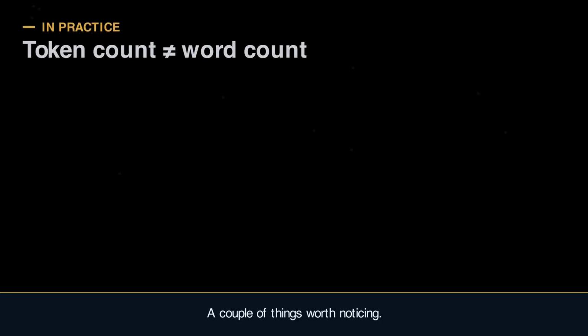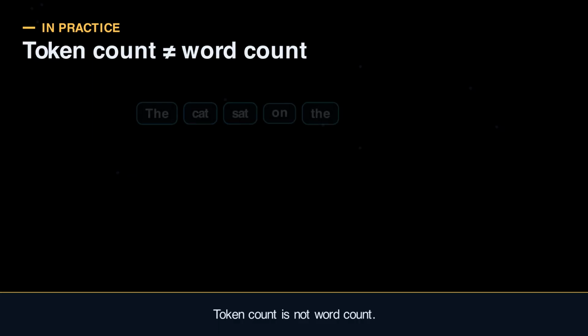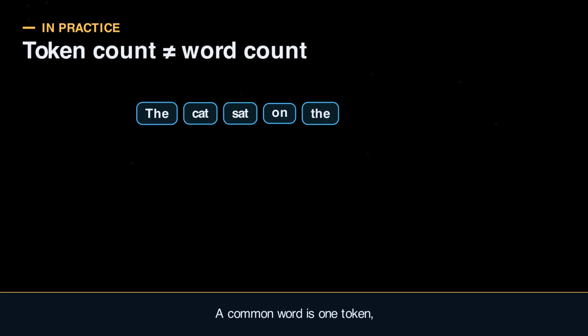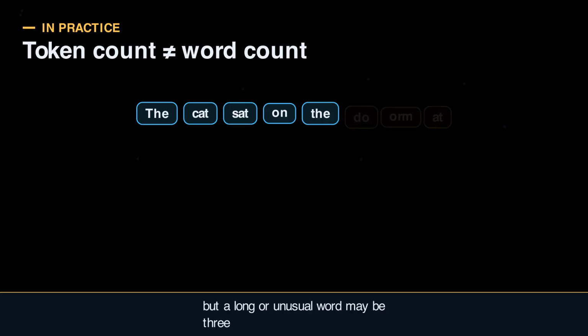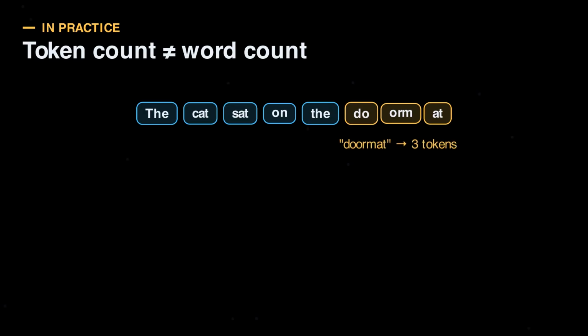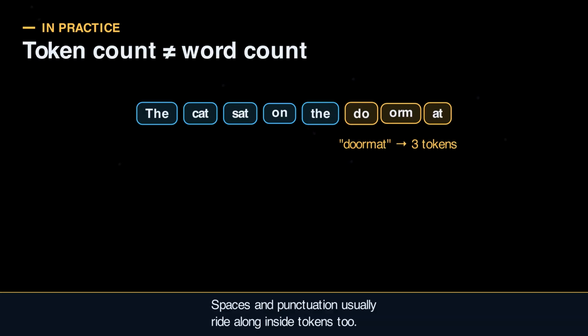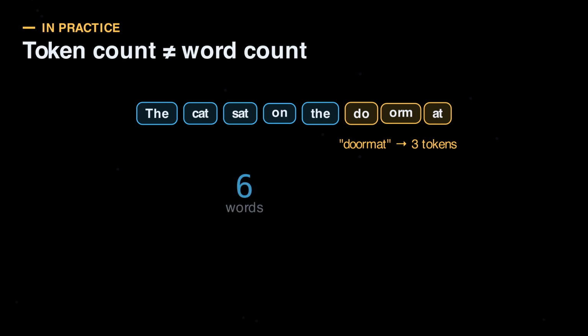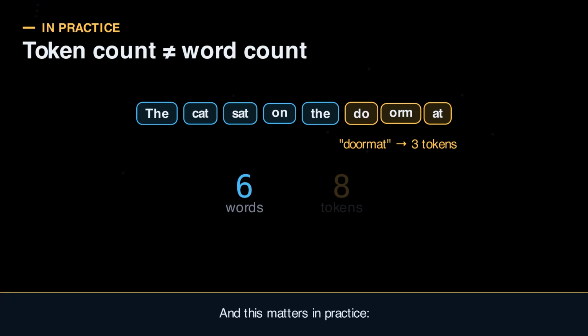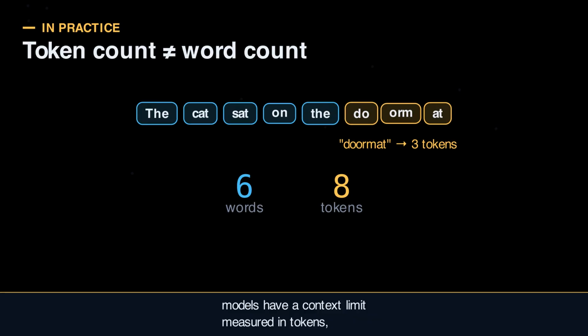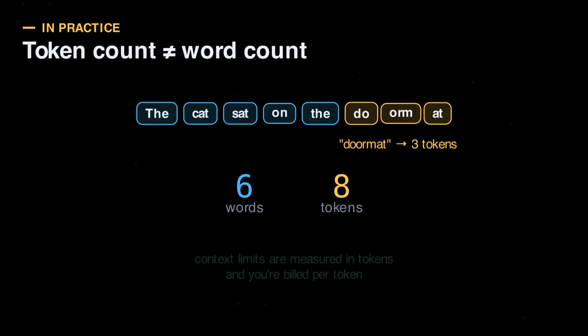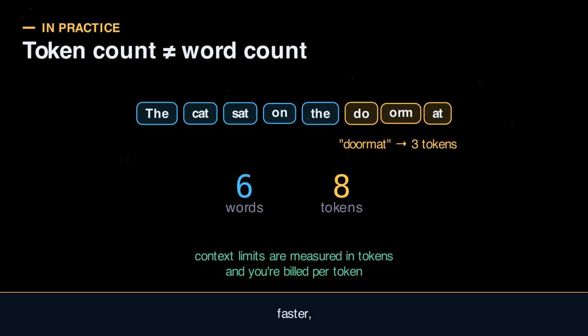A couple of things worth noticing. Token count is not word count. A common word is 1 token, but a long or unusual word may be 3 or 4. Spaces and punctuation usually ride along inside tokens too. And this matters in practice. Models have a context limit measured in tokens, and you are billed per token. Fewer tokens means cheaper, faster, and more room to think.